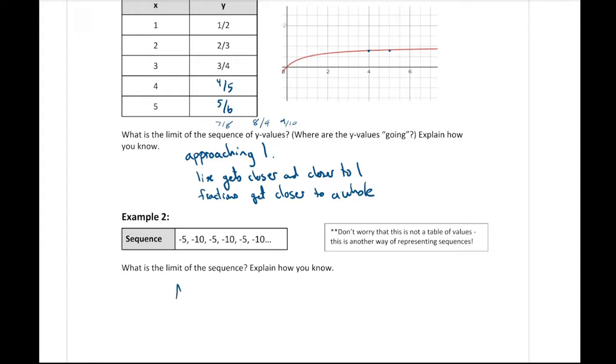In this case, there is no limit. The limit does not exist, that might be a better way to explain it. It's because the y values do not approach a single value, or they're not headed anywhere in particular.